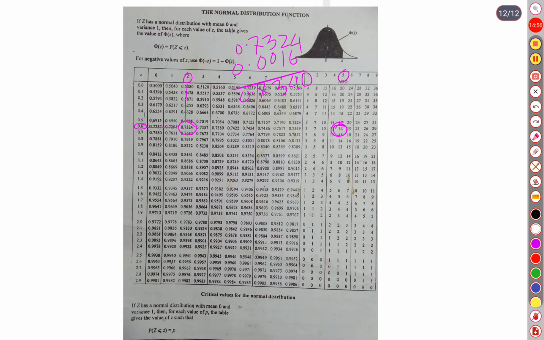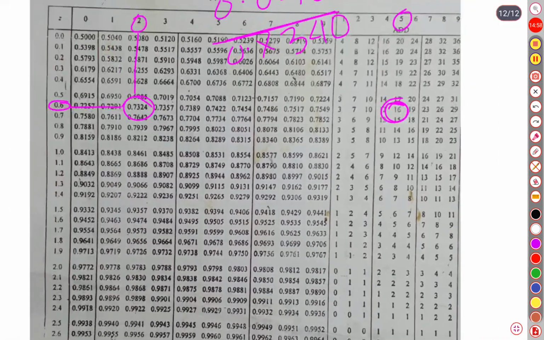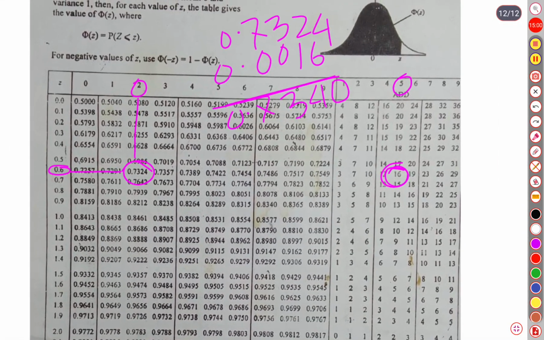Now for 0.875, where is it? 0.8 is over here. Then 7 is over here. So 8, 7 and 5, it's all the same.